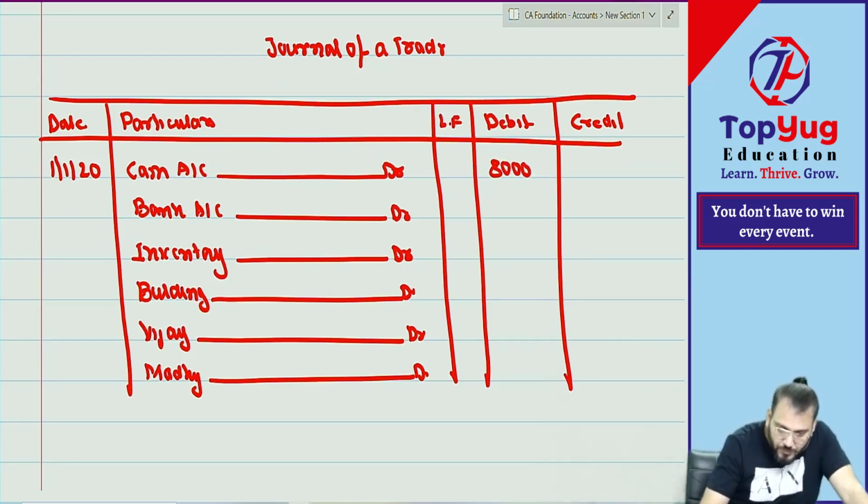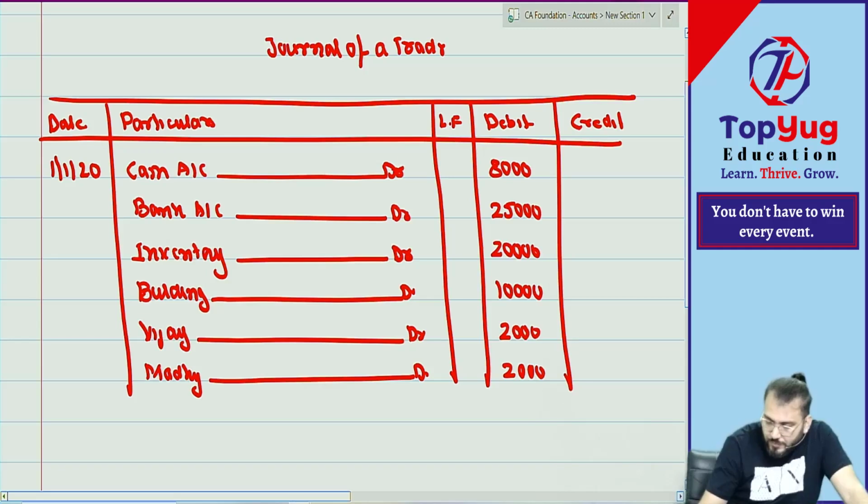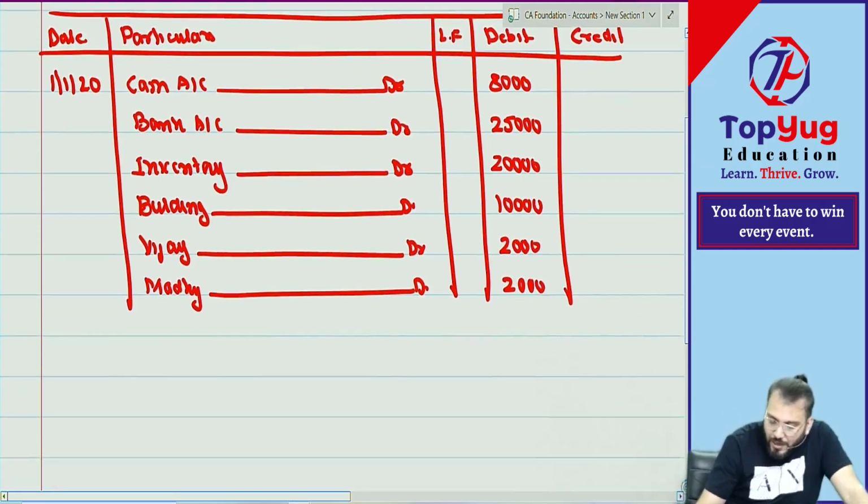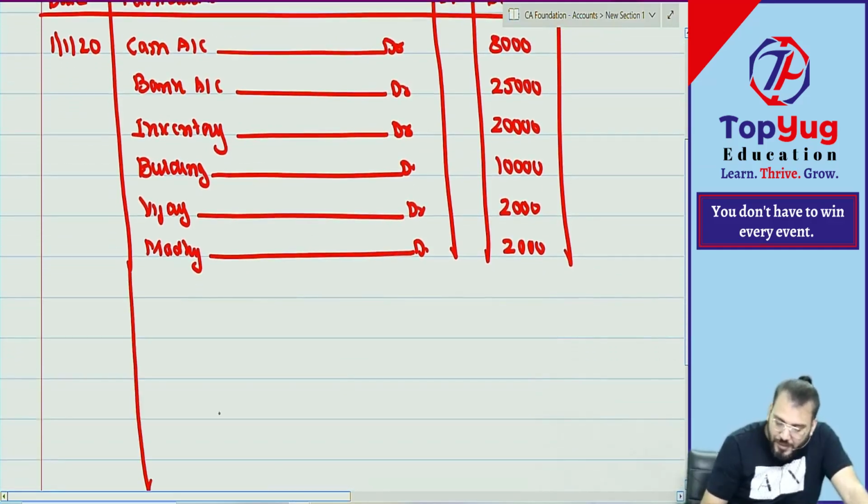8,000, 25,000, 20,000, 10,000, Vijay 2,000, Madhu 2,000. Done. So all accounts having debit balance we have debited.